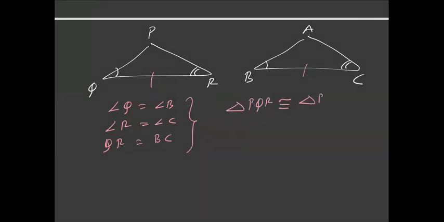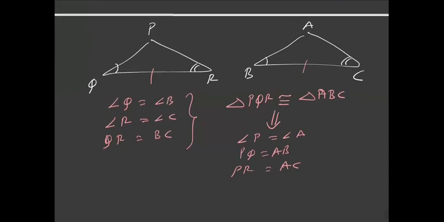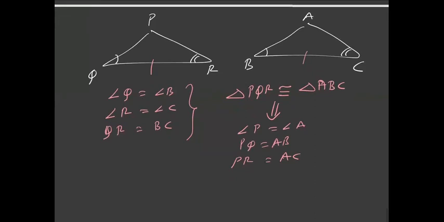Then the corresponding parts are equal in these two triangles. That is, angle P equals angle A, PQ equals AB, and also PR equals AC. So these three are the basic congruency criteria in triangles.